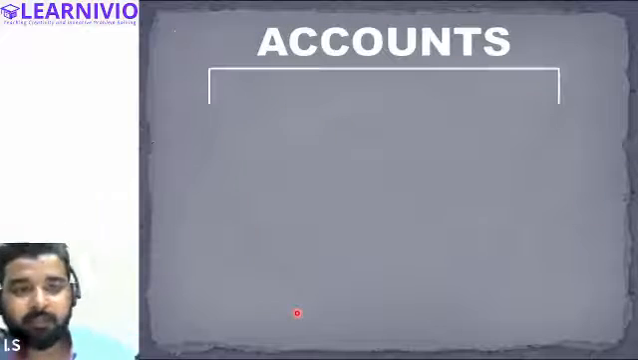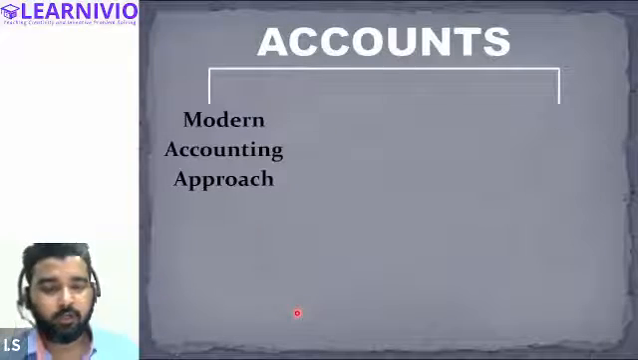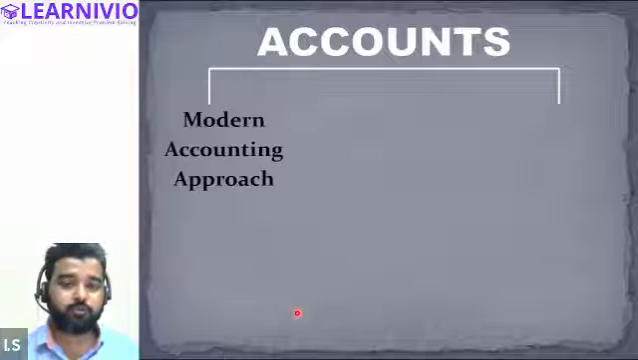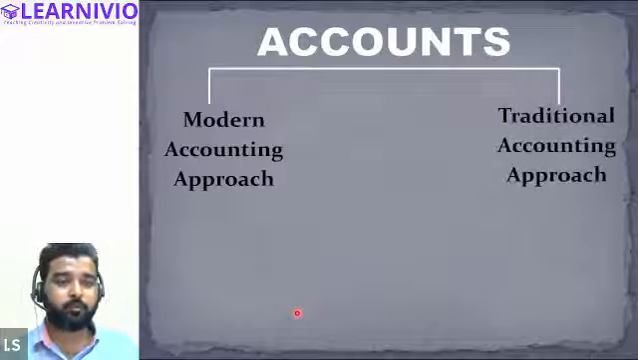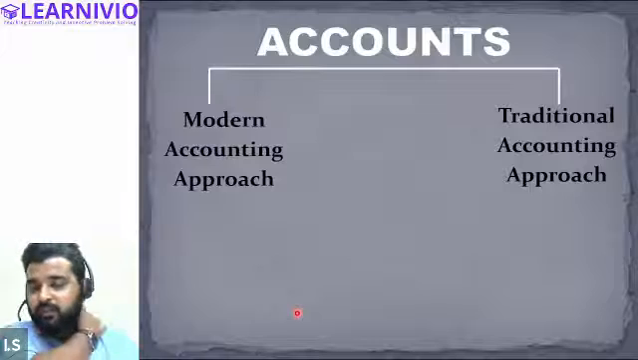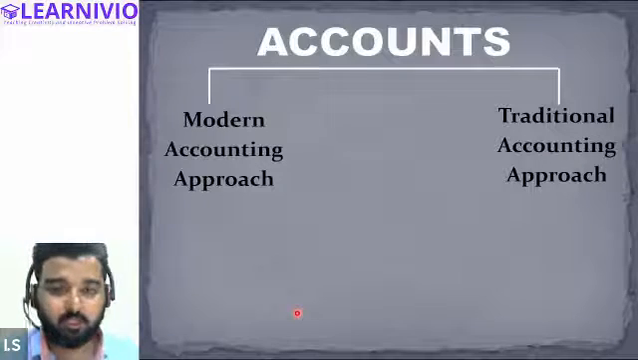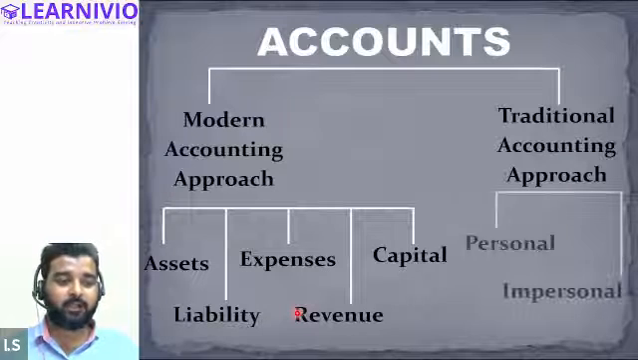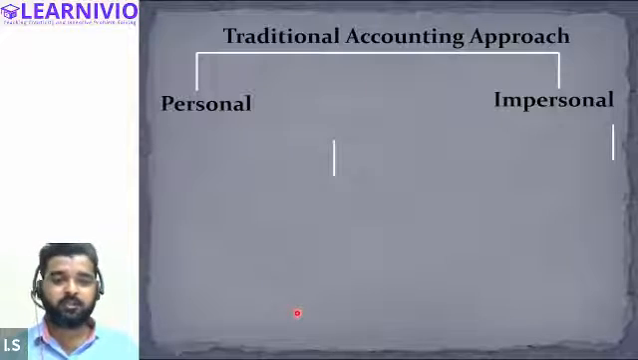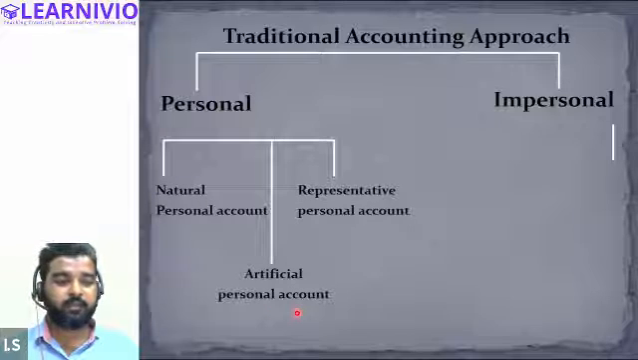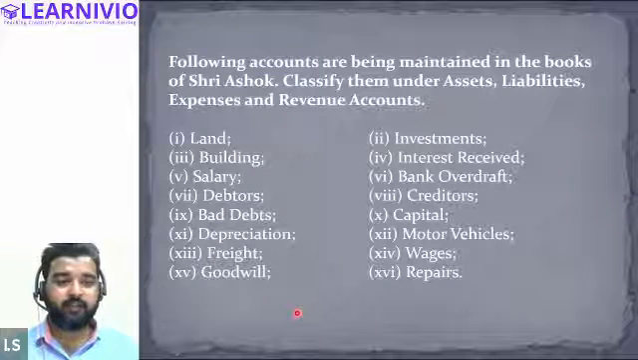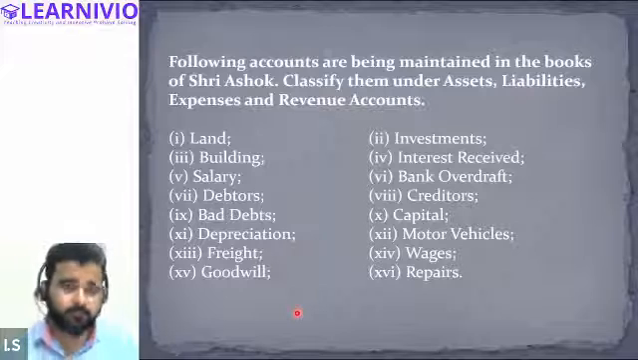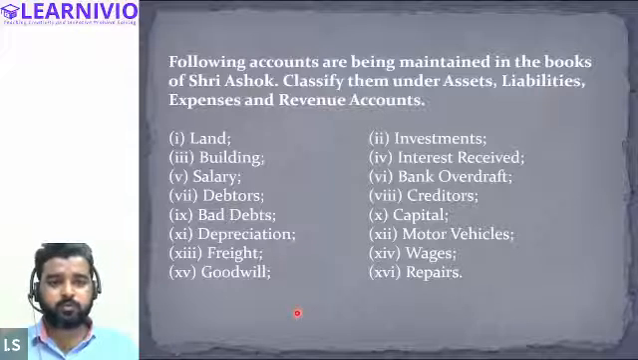All right, and accounts can be categorized based on two approaches: the modern accounting approach and the traditional accounting approach. In today's session we only discussed the modern accounting approach, according to which accounts are categorized as assets, liability, expenses, revenue, and capital. Traditionally, accounts have been categorized as personal and impersonal, and there are various categories of personal and impersonal that we will be discussing in later classes. After that we identified various items into the various different accounts.